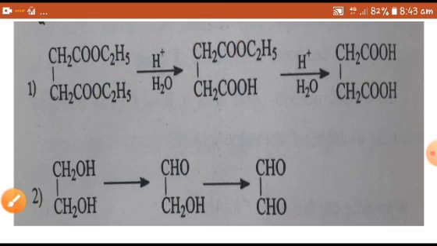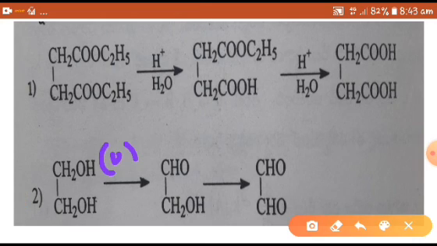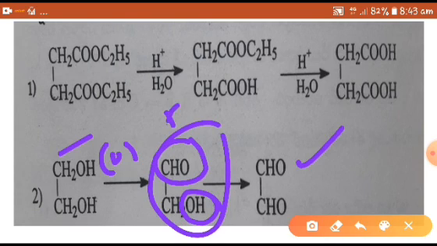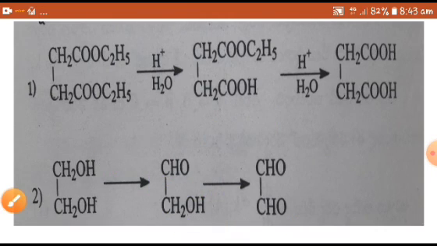If you take this second one, oxidation of glycol, first this alcohol is converted into aldehyde, and in the second step this remaining alcohol is converted into aldehyde. In this also, this product B is the product for the first reaction and the reactant for the second reaction. So these are the examples for the consecutive reactions.